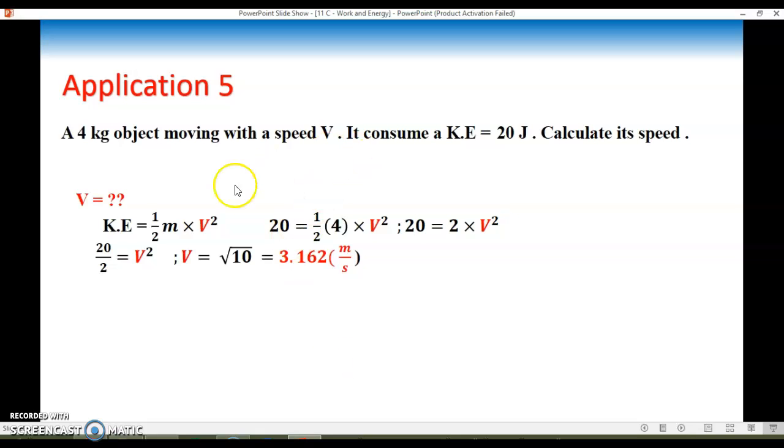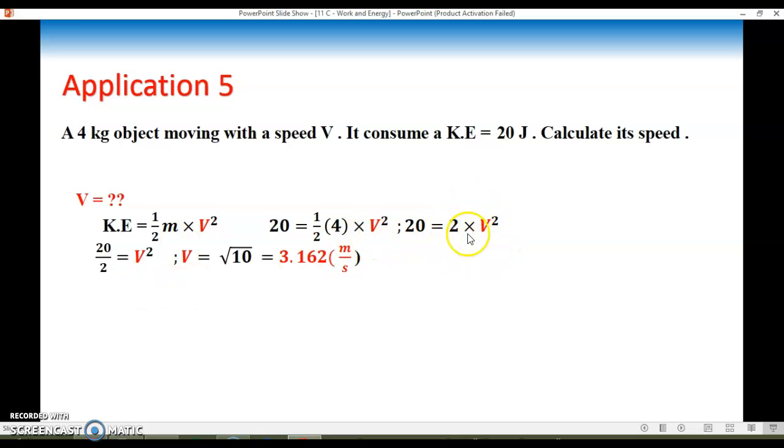Application 5, a 4 kilogram object moving with a speed v. It consumes a kinetic energy of 20 joules. Calculate its speed. So now you have the kinetic energy, you want the speed. Kinetic energy equals half mv squared. 20 equals half times 4 times v squared. So 4 times half is 2. 20 equals 2 times v squared. Divide by 2 both sides.